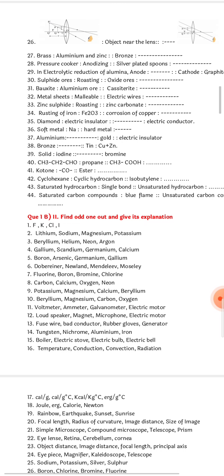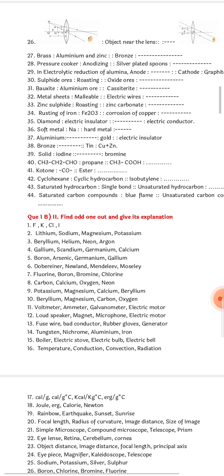Aluminium dash, gold electric insulator. What is that? Aluminium is dash, gold is electric insulator. So aluminium is obviously a good conductor. So you will write good conductor or electric conductor. Gold they have written as electric insulator. So same way for aluminium you write it is good conductor or electric conductor. Bronze is mixture of which two metals? Please find out. In the form of symbol only you write Cu plus Sn, and brass is Cu plus Zn. So bronze will be Cu plus Sn.